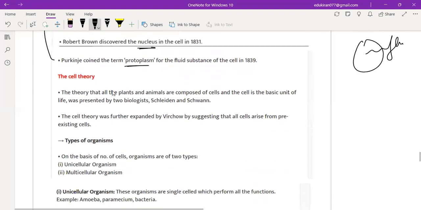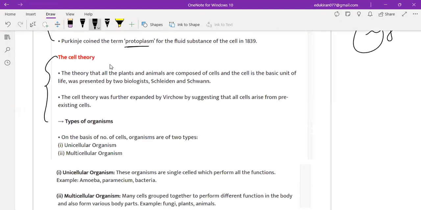Now, coming to cell theory. So, ma'am, what is the cell theory? The theory that all plants and animals are composed of cells and the cell is the basic unit of life was presented by two biologists, Schleiden and Schwann, right? The cell theory was further expanded by Virchow by suggesting that the cell arises from a pre-existing cell, right?